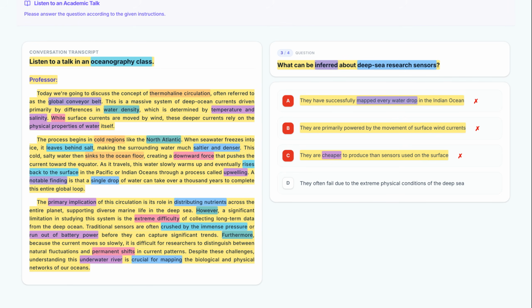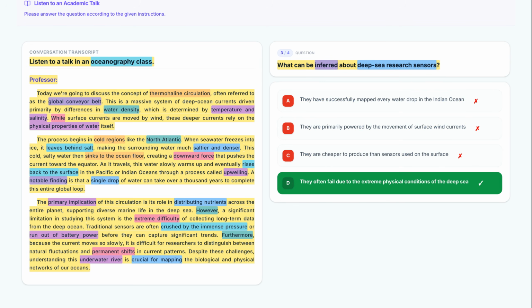Finally, let's evaluate option D. They often fail due to the extreme physical conditions of the deep sea. This is a strong inference. Because the professor said sensors are crushed and run out of battery, we can conclude they often fail due to the harsh environment. The most accurate answer is option D, since it directly reflects the extreme difficulty and physical destruction of equipment described in the final paragraph.